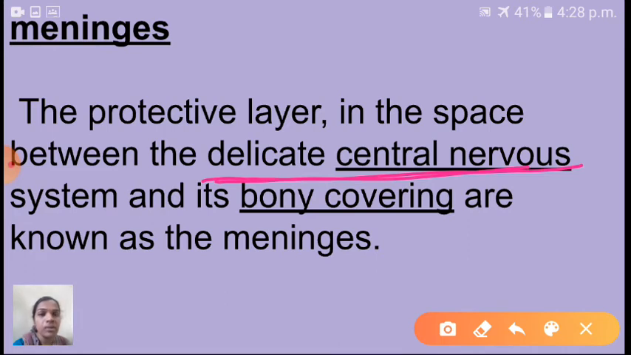Okay, the protective layer, that is called what? Meninges. It is the protective layer in the space between the delicate central nervous system and its bony covering. So one protective layer is there in between the delicate organ and its bony covering. That protective layer is called what? Meninges. Understood?